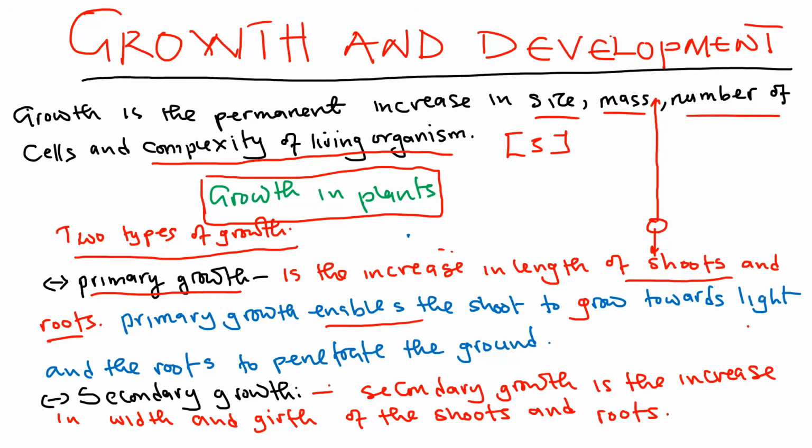Now, another type of growth that occurs in plants is called secondary growth. Now, secondary growth involves the growth in the width and also the girth. Okay, so the thickness. Here, primary, we are saying is just going up or down, shoot up or root down. But when it starts growing sideways, that is an increase in girth, the thickness of the stem, this is what we call secondary growth. So very important to know about this.